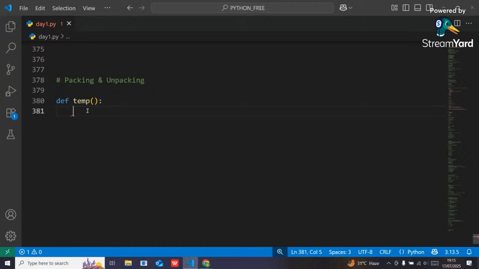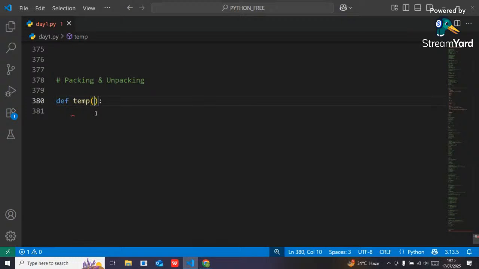Bundling multiple values into a single variable, yes, it is correct. Using this concept, you can pack the values in a single unit. It is called packing. Here I can use packing.